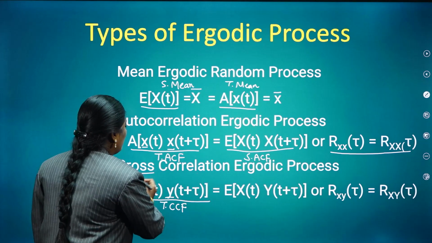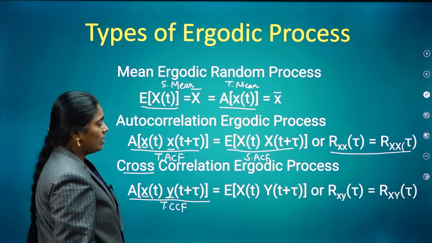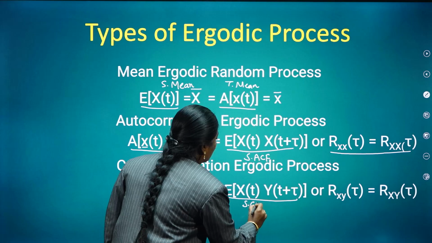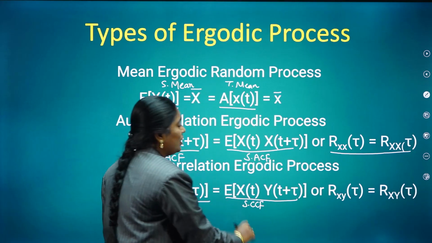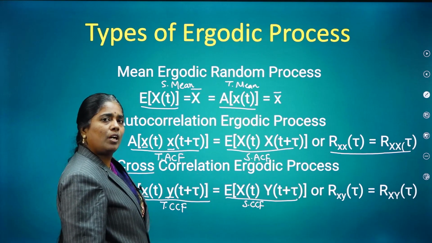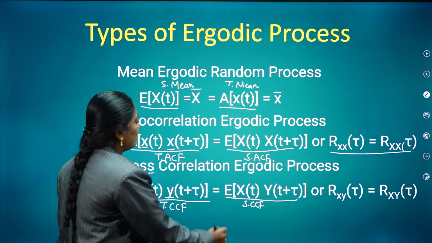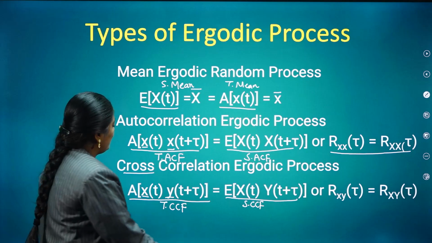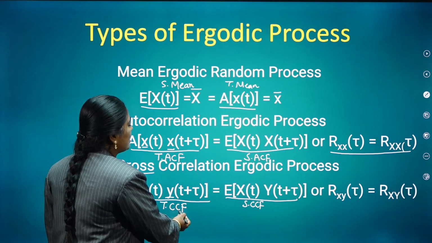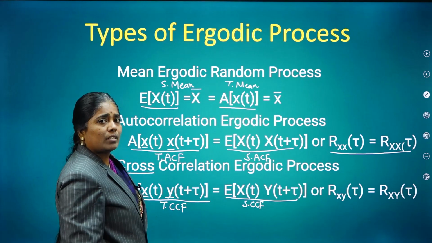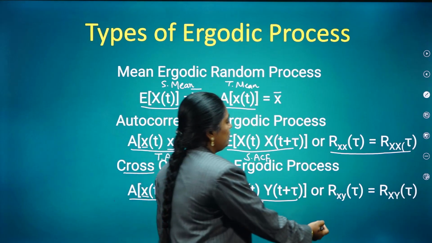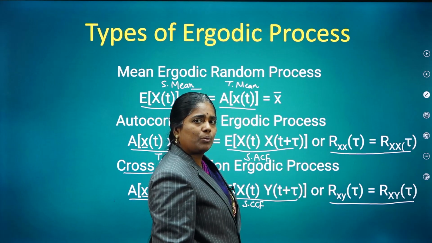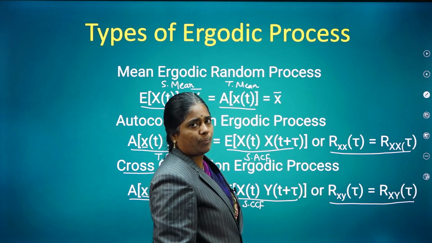So this entire thing is the time cross correlation function. This is equal to the statistical cross correlation function, that is E of x of t into y of t plus tau. This is the condition for the cross correlation ergodic process. That means the statistical cross correlation function should be equal to the time cross correlation function. In short, it is also indicated as Rxy of tau is equal to capital Rxy of tau.